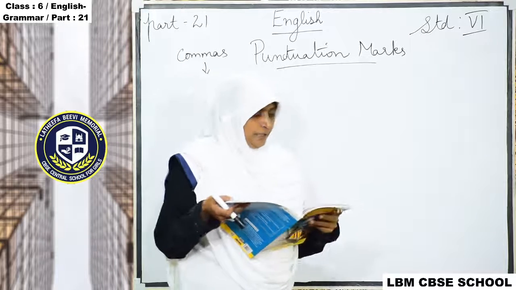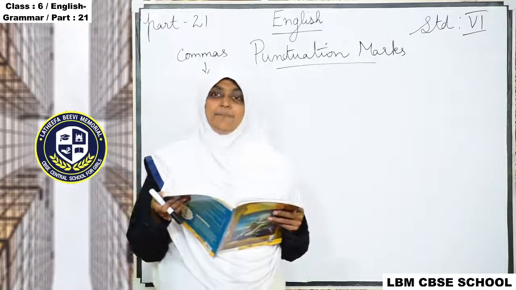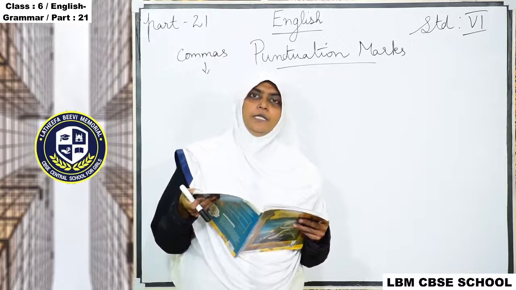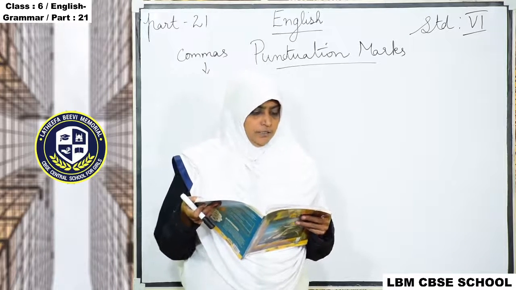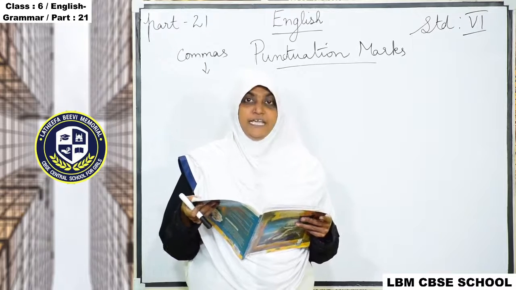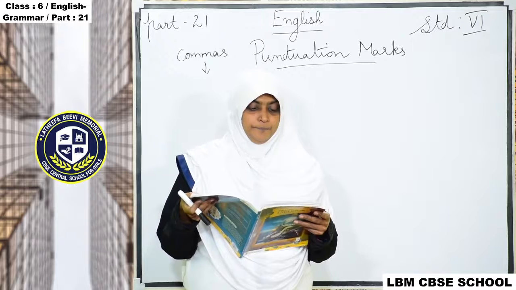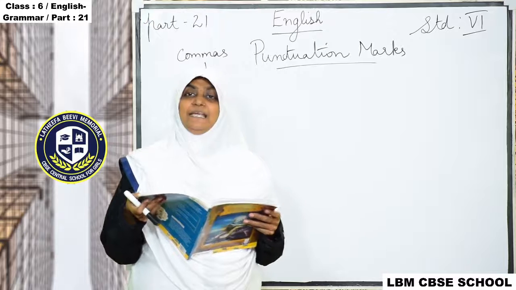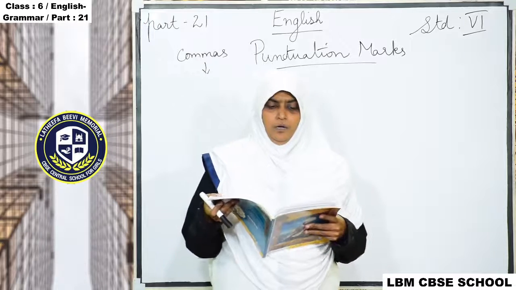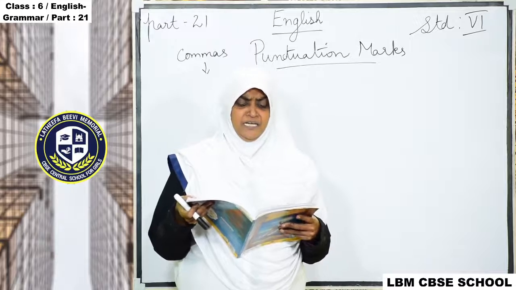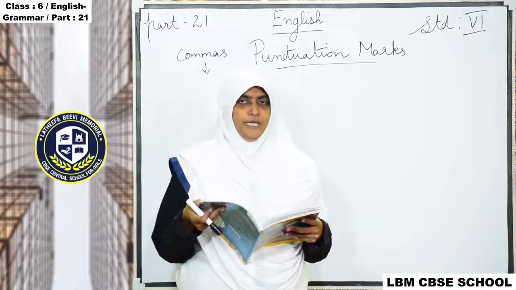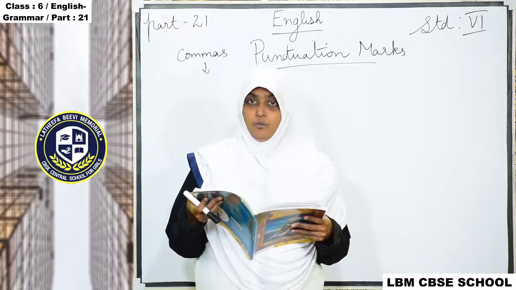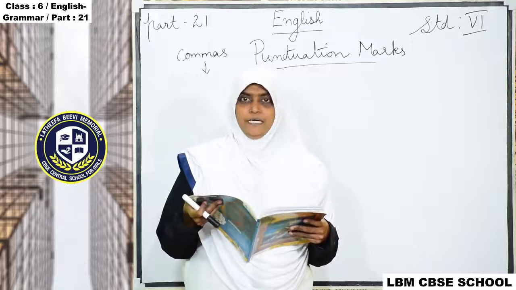Now a comma is used between a, again, not only for a list we are using the comma, there are so many rules that we are going to see. Okay, a comma is used between a dependent clause and an independent clause in a sentence. Okay, what do you mean by dependent clause and independent clause? You don't know. Okay, I will teach you, no problem. So a clause has a dependent clause and independent clause.